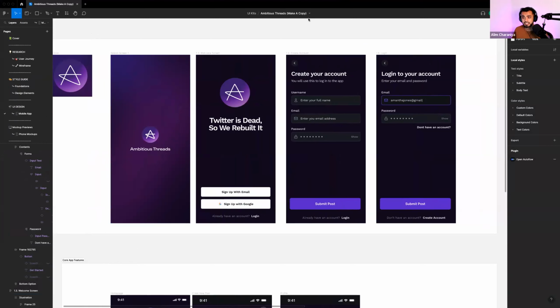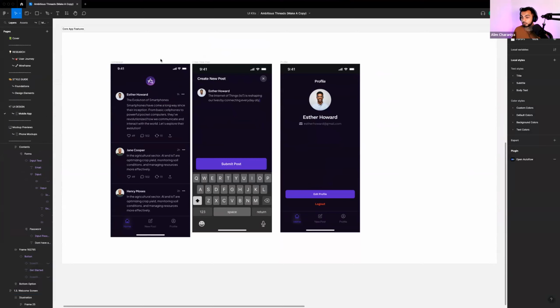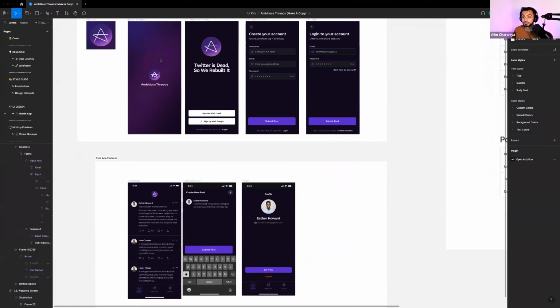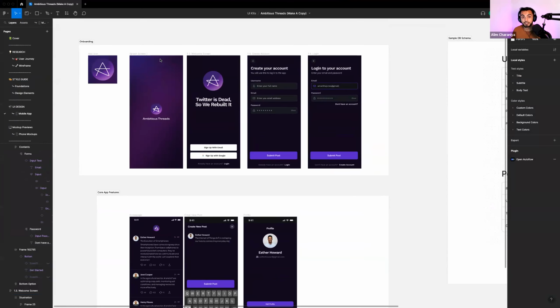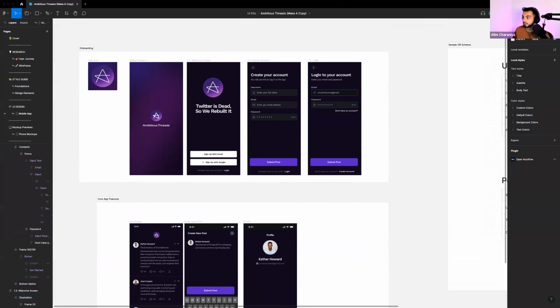Cool. So like I said, we're going to break down everything. We're going to take this UI design and bring it to life. Oftentimes builders will start with the UI, but then they won't know how to bring it to life, or they'll have to go hire a developer. But today we're going to go straight from this UI and we're going to bring it to life using FlutterFlow.